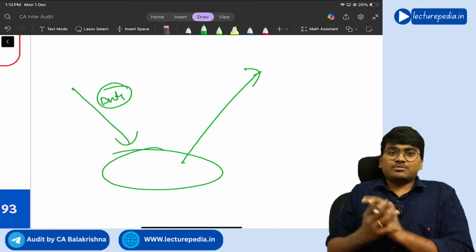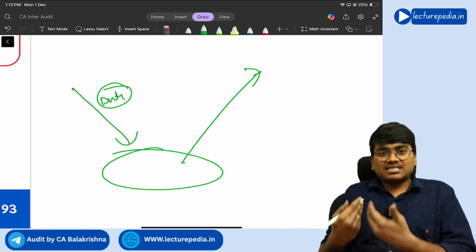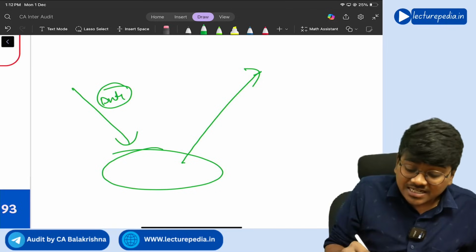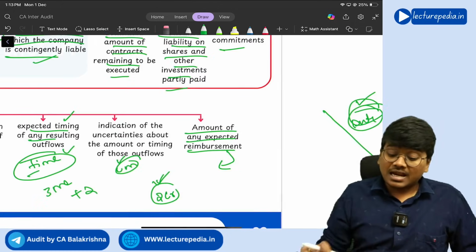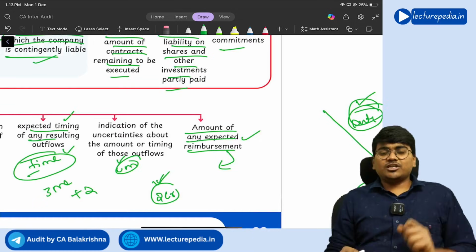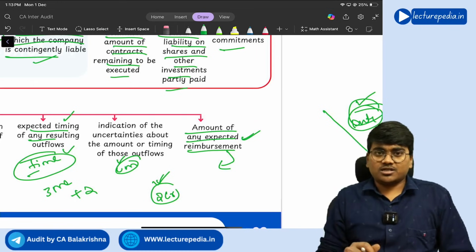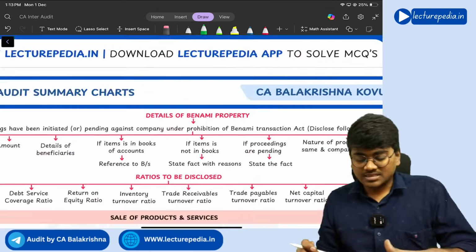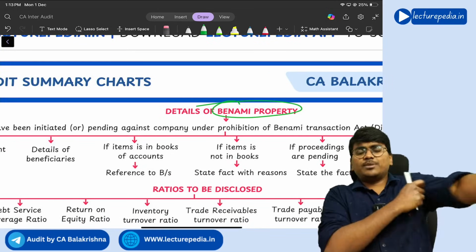Foreign currency is very important to the country, so the government will encourage you. So as an encouragement, it will give back the duty that you have paid at the time of import. So like that, those types of reimbursement you will get for the provisions that you have made. You need to disclose them separately. Understanding? Yes.